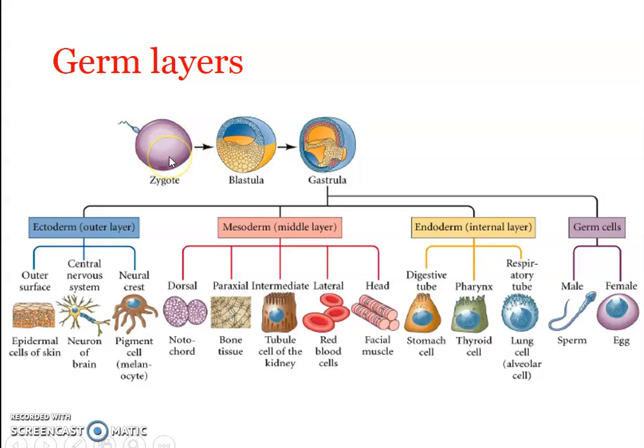The zygote undergoes division. Okay. A single cell divides into two, forms a two cell structure. The two cells again divide, so we get a four cell structure, and likewise it continues its division till it attains maybe like 32 or 64 cell stage. Okay, once it reaches there, what happens is the cells move in such a way that it forms a structure like this. Okay, the cells move with respect to each other and form a structure like this with a small coelom, a cavity in between.